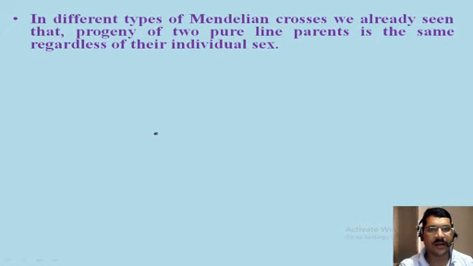Means if we select parents of different traits, they may be male or female, or we may change their sex. If we select first a male with red flowers and a female with white flowers, they will give rise to, suppose, red colored flowers. If we select white colored males and red colored females, again they will give red colored flowers. Means if two pure lines are selected, regardless of their individual sex, they will produce the same type of progeny.